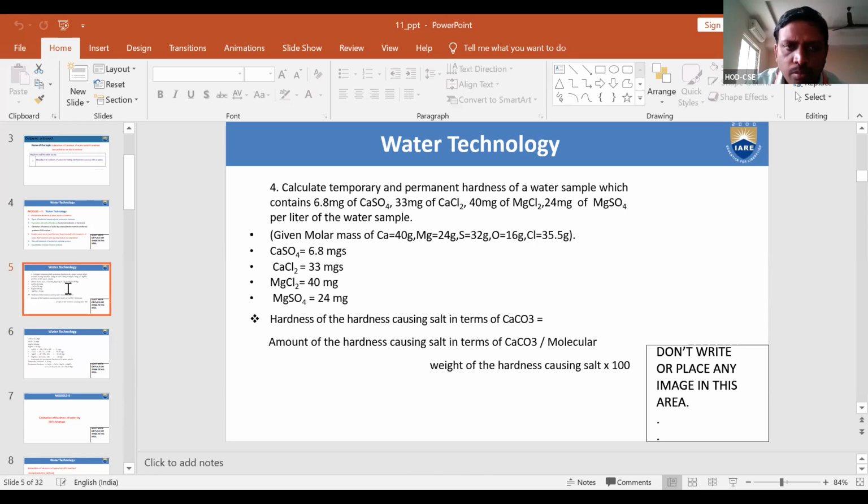The last problem asks to calculate the temporary and permanent hardness, but he gave only permanent hardness causing salts, not the temporary hardness causing salts.